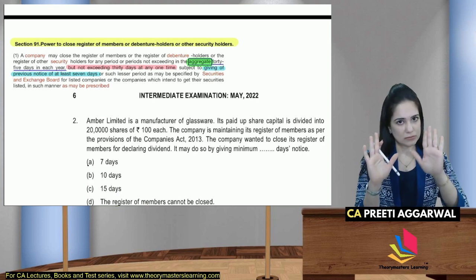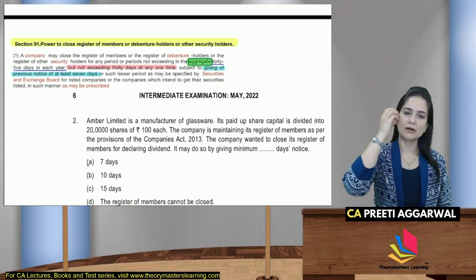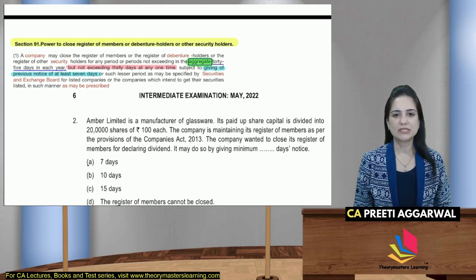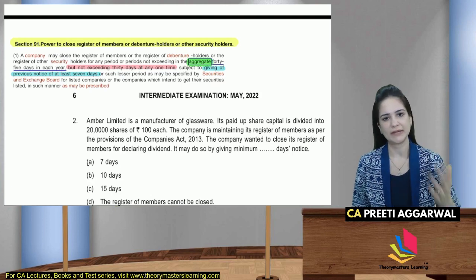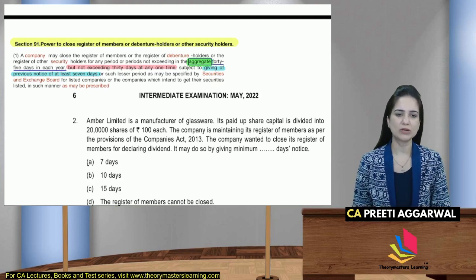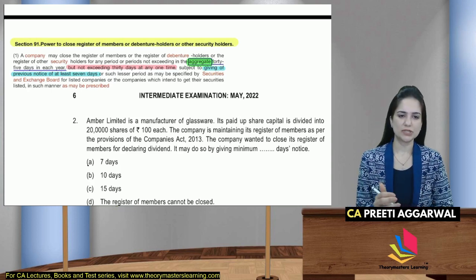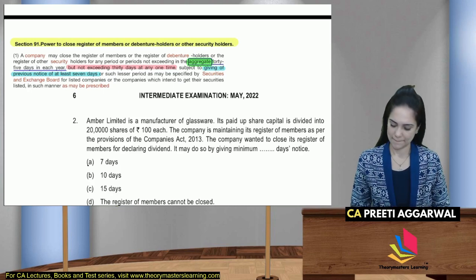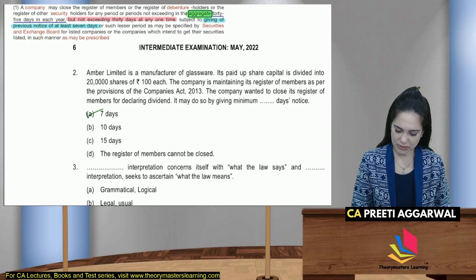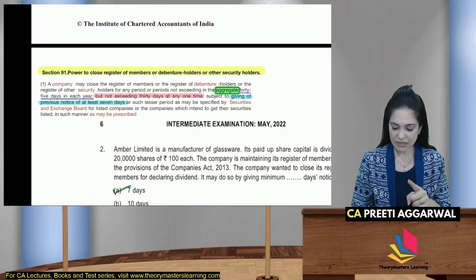Second, now I hope you have solved these questions. Yes. Amber Limited is a manufacturer of glassware. Its paid up share capital is divided into 2 lakh shares of 100 each. The company is maintaining the register of members as per the provisions of the Companies Act. The company wanted to close the register of members for declaring dividend. So it may do so by giving minimum. Answer is 7 days notice. They can close by giving 7 days notice. This is given in section 91.